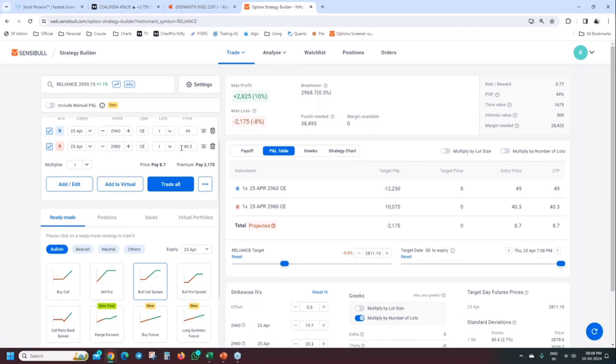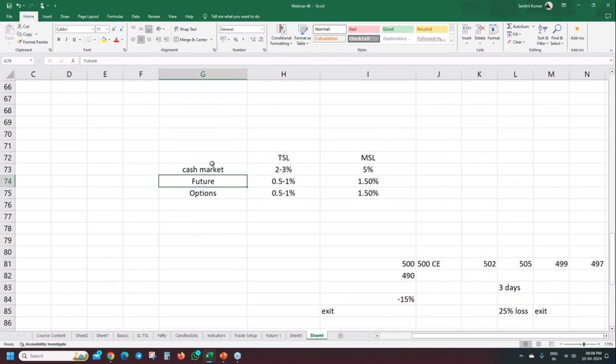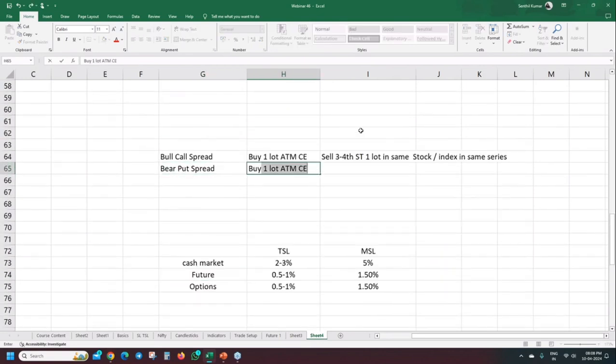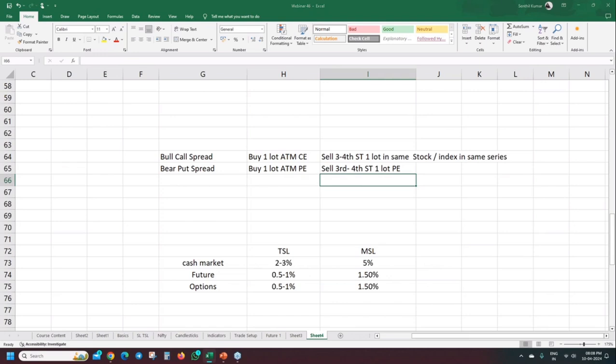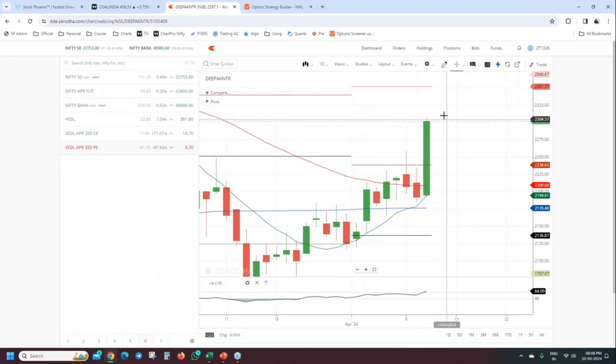So the same thing applies for a put option, that is the bear put spread. Bear put spread: buy one lot ATM PE, sell the third or fourth strike one lot PE option. Same PE. No CE and PE will come into the picture in one strategy. It will be CE and CE or PE and PE. So now I am expecting this stock to come downside.